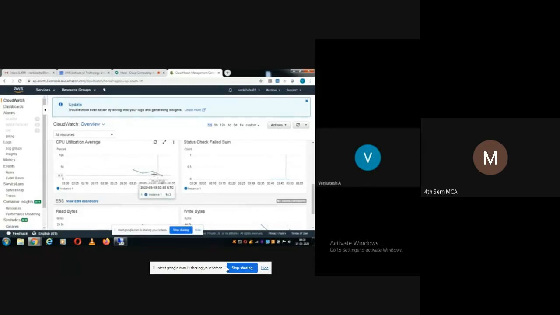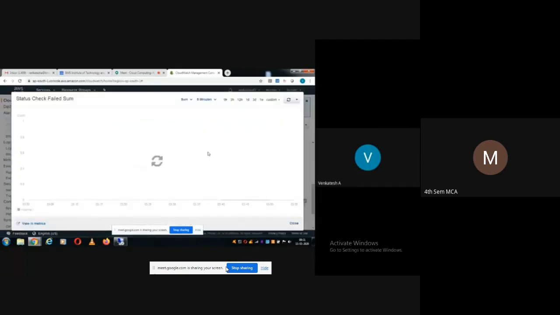See, while configuring, there was some CPU utilization, then a little bit. Then while hosting the application, once again there was. Now once again we closed everything and we came here. Now the utilization has decreased. Then status check failed, some. We never failed, so all the processes were successful.